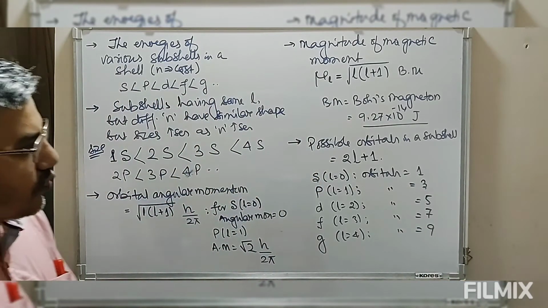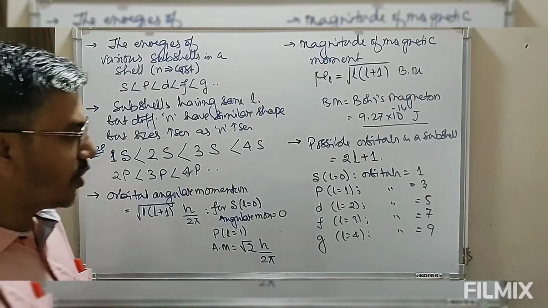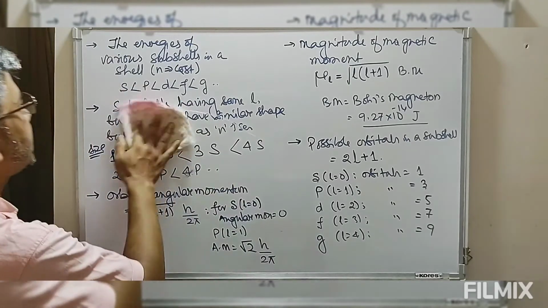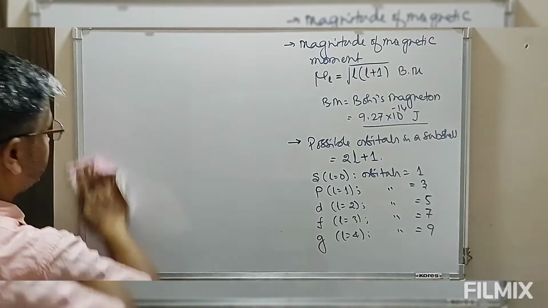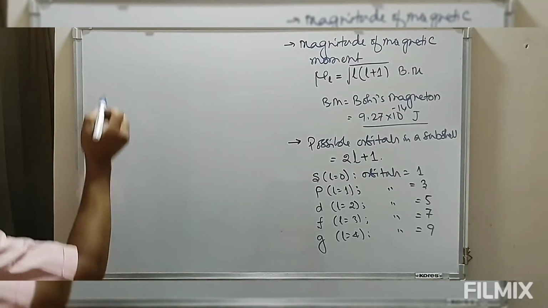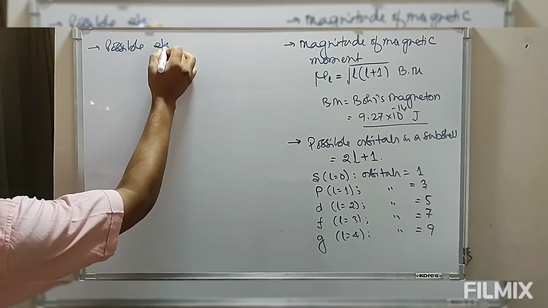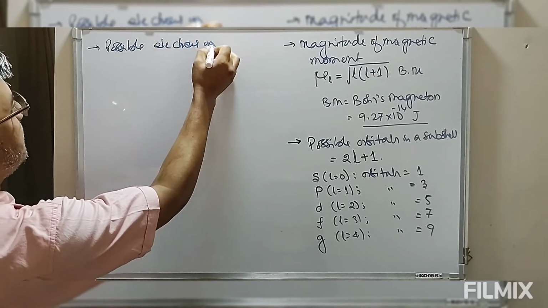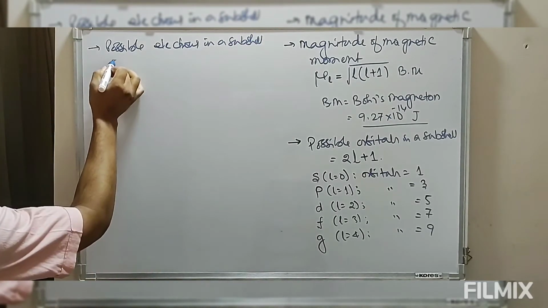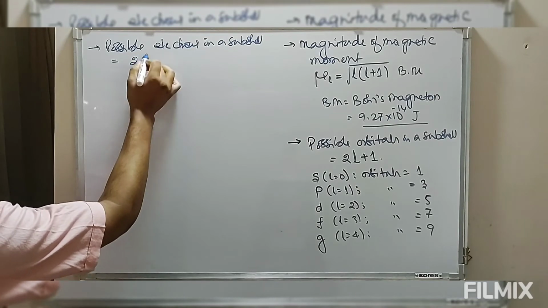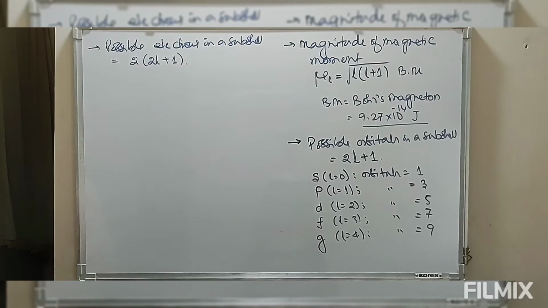Once we have the possible number of orbitals, we can say how many electrons are possible in a given subshell. The number of electrons possible in a subshell is 2 times (2l plus 1).